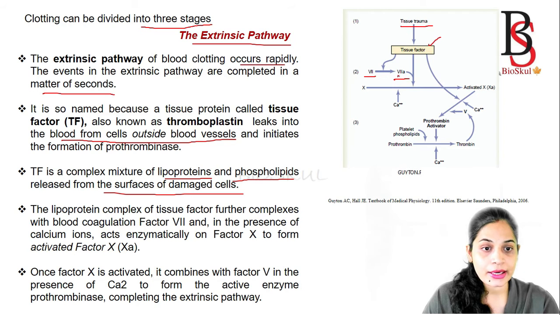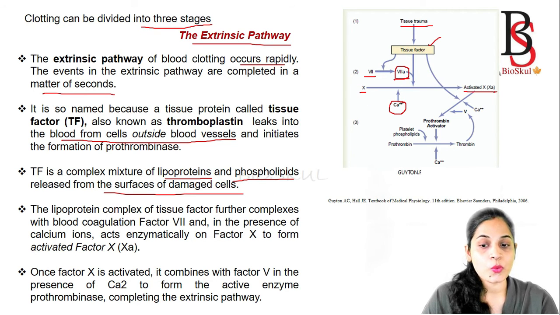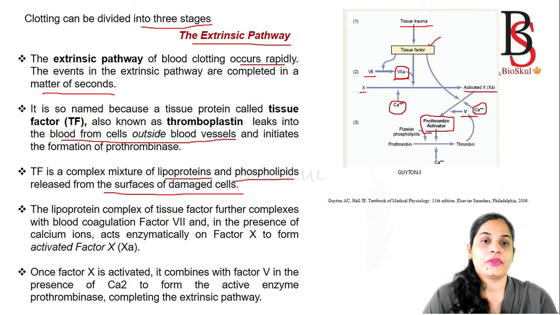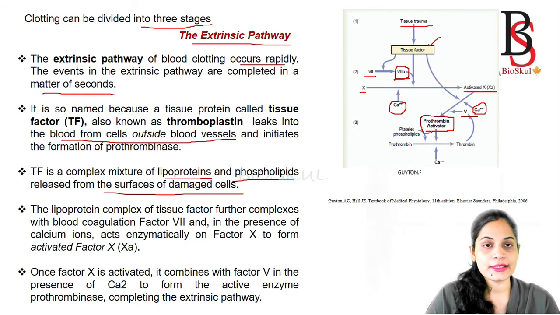Then this activated factor 7, in presence of calcium ion, activates the factor X. So once the factor X is activated, it combines with factor V, in the presence of calcium ion, and that activates the prothrombinase or prothrombin activator, and this completes the extrinsic pathway.